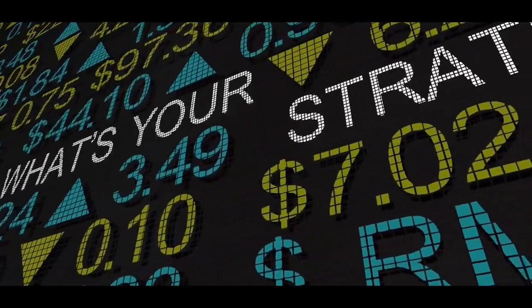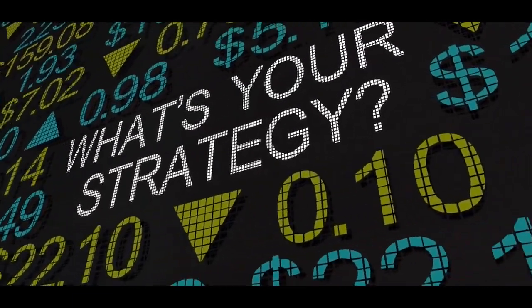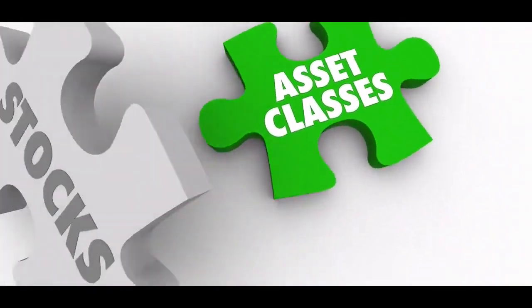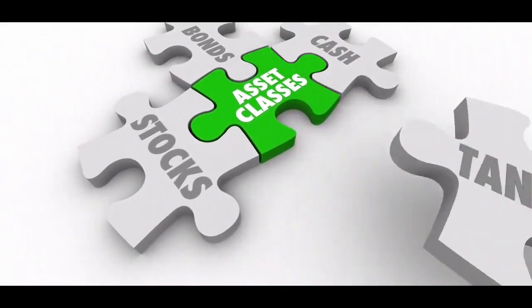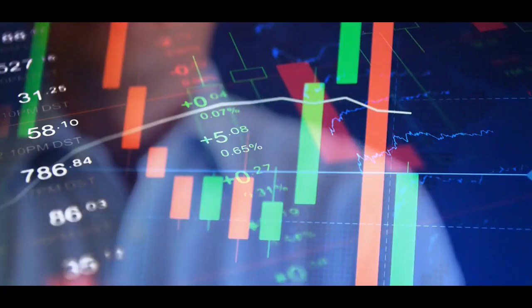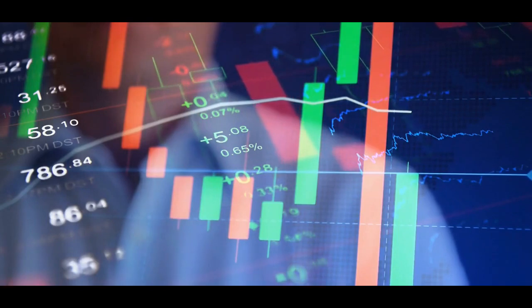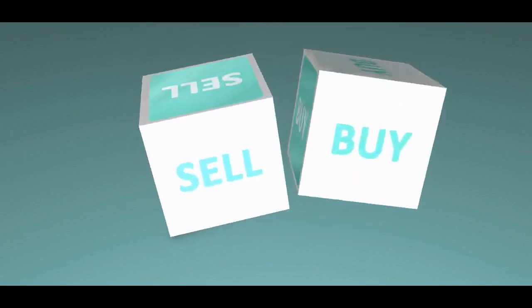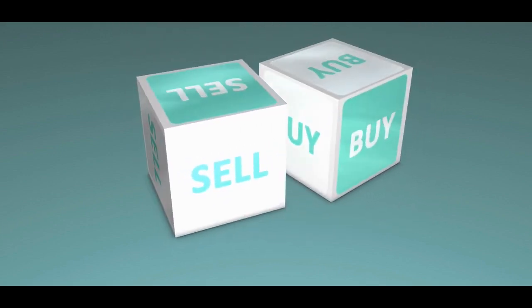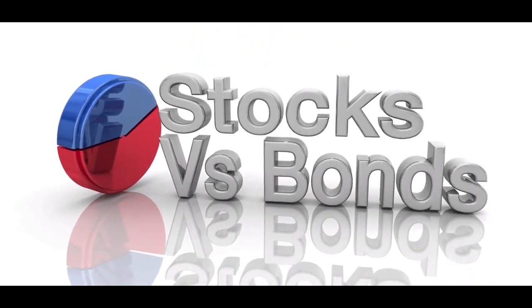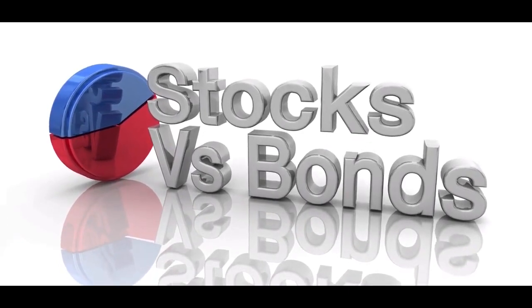Strategies for effective diversification. There are several effective strategies and techniques to diversify your investment portfolio. 1. Asset class diversification. Asset class diversification involves allocating your investments across different asset classes, such as stocks, bonds, cash, and alternative investments like real estate or commodities. One key principle of asset class diversification is that different asset classes tend to perform differently under different market conditions. By investing across various asset classes, you can potentially offset losses in one asset class with gains in another. Depending on your risk tolerance, investment goals, and time horizon, you can determine the optimal allocation across different asset classes for your portfolio.